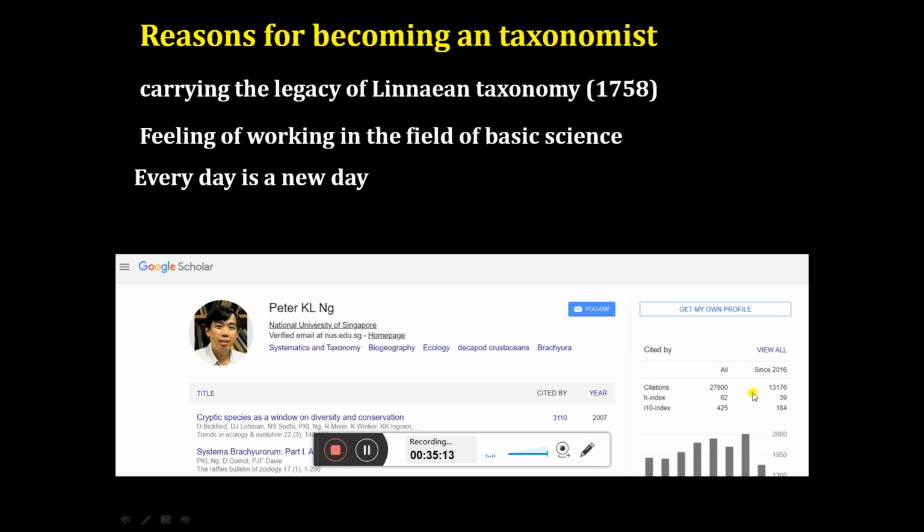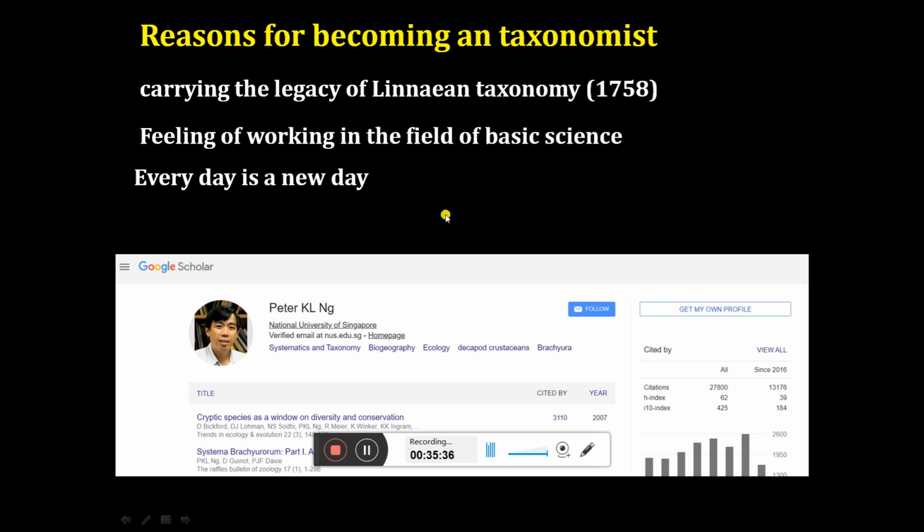And you can see the citations: 27,800 citations. This is a huge number, right? I have never seen any vertebrate scientist working in India with this many citations. You can see the H index 62, i10 index 425. So working in taxonomy can get you this.